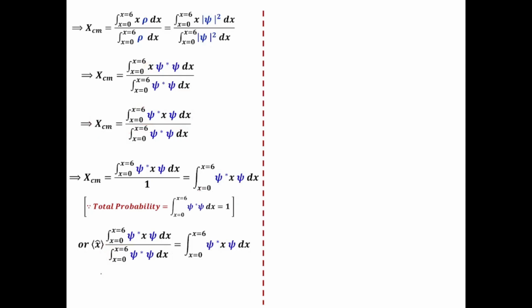Or the denominator is 1, because due to the total probability, this value is always 1. Then we have to write the integral from x equal 0 to 6 of psi star x cap value. I told you initially that this value is your x psi dx. Got it?